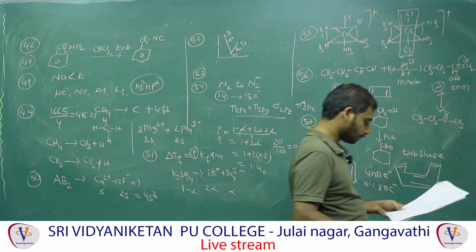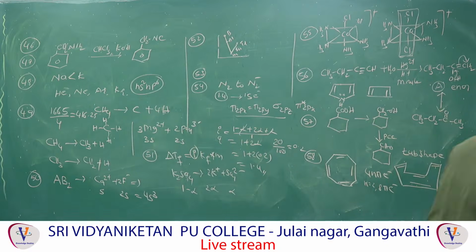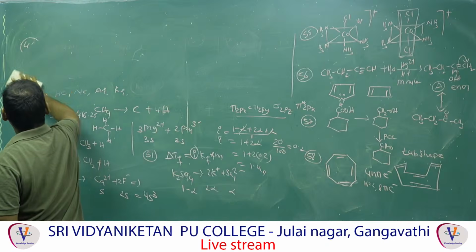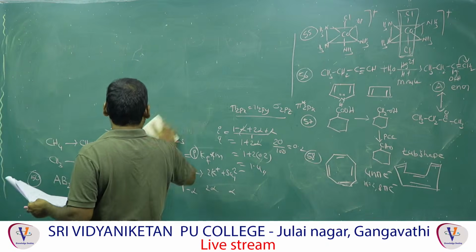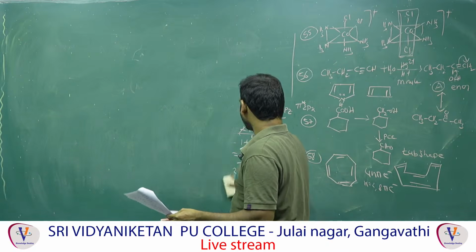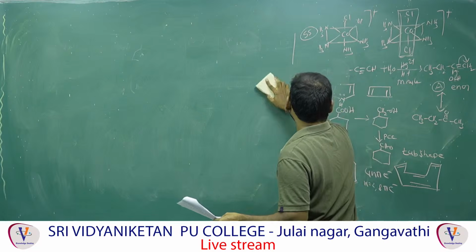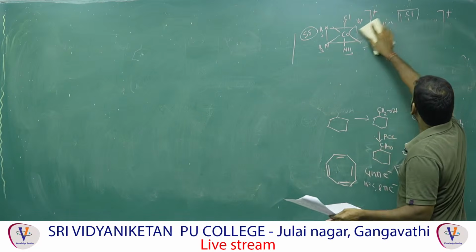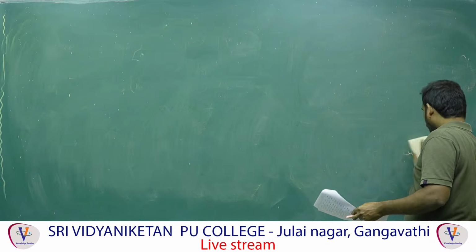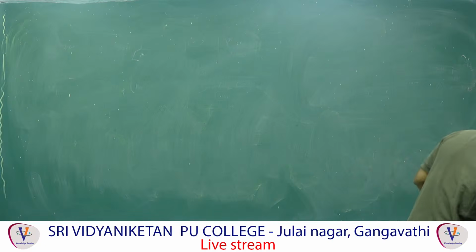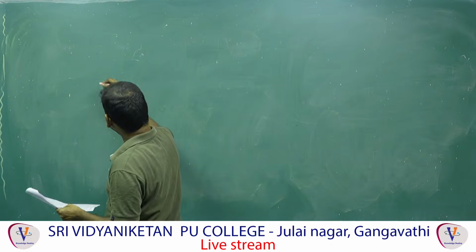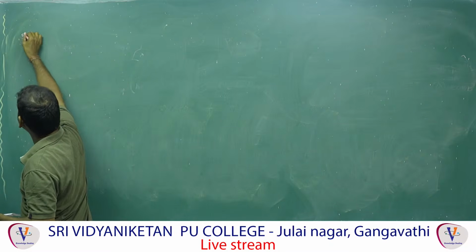Next one, 59. Which of the following will give the fastest nucleophilic addition reaction? Already we know, in nucleophilic addition reactions aldehydes are more reactive than ketones because of electronic effects and steric hindrance. These are the reasons. So in this, the most reactive aldehyde is the first one, only one carbon, that is called formaldehyde. So question number 59's answer is option 1.